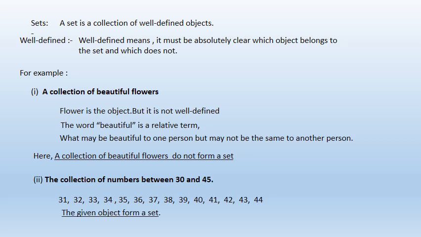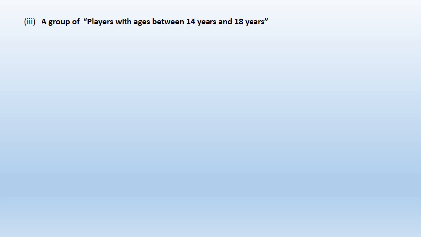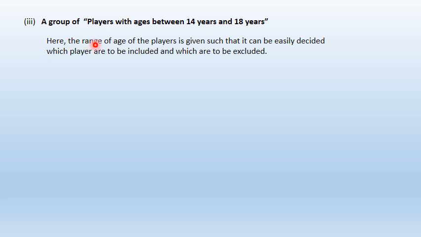Okay, here. Example: a group of players with ages between 14 years and 18 years. Now here the range of age of the players is given, such that it can be easily decided which players are to be included and which players are to be excluded. Hence the objects are well defined. As the objects are well defined, these objects form a set.